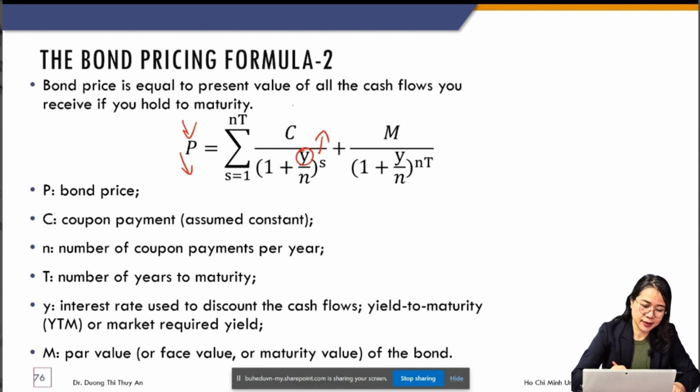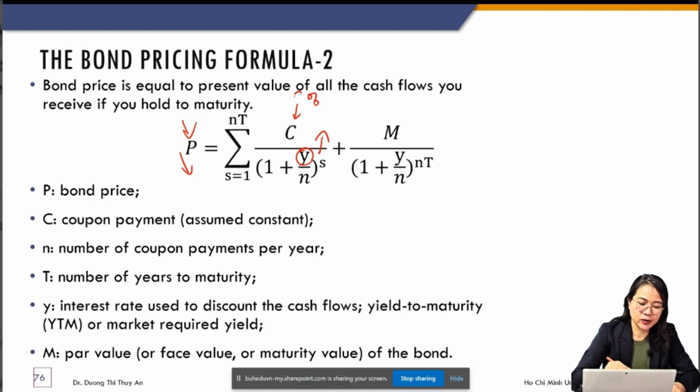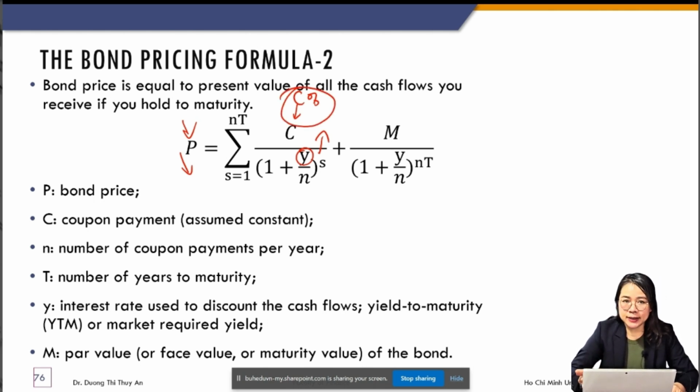And look at the C here. C, the coupon. You calculate C from the coupon rate, right? So basically, this is what you earn when you buy a bond, as coupon payment. And this is what you discount, the rate you use to discount your coupon payment.